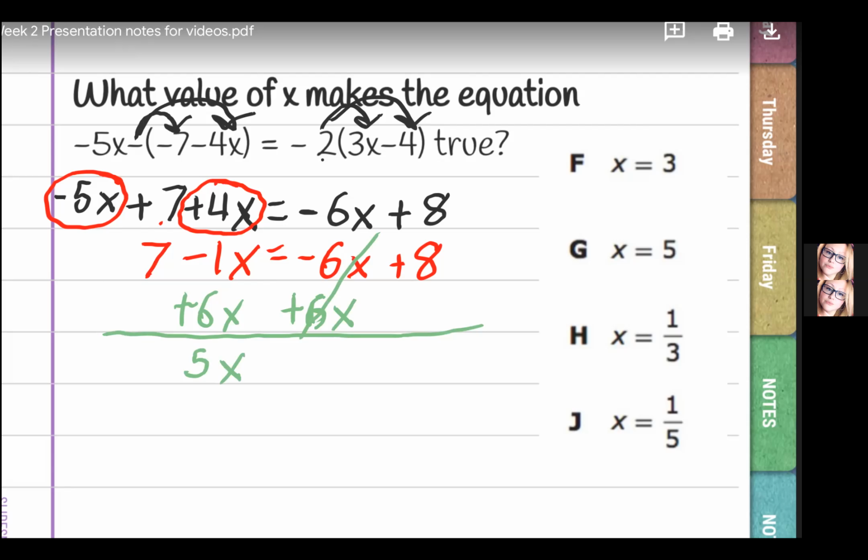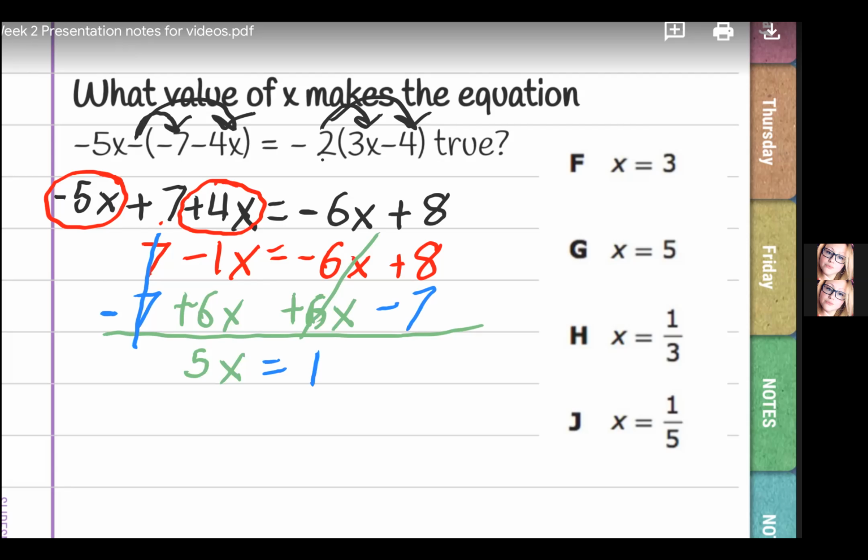All right, now let's deal with the constants. Again, I'm doing it in the same line. You can too. You don't have to spread it out. Save space. So if I moved all of my letters to the left, that means I've got to move all of my constants to the right. So this 7's got to get over here. If it's a positive 7, what's the opposite or inverse of addition? Subtraction. And whatever I do to one side, I have to do to its like term on the other. I did that because 7 minus 7 is 0. What is 8 minus 7? Well, 8 minus 7 is 1.